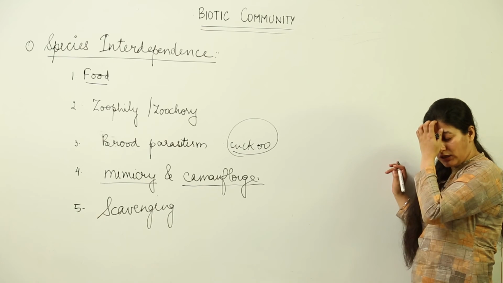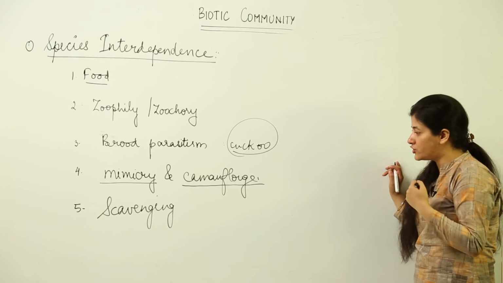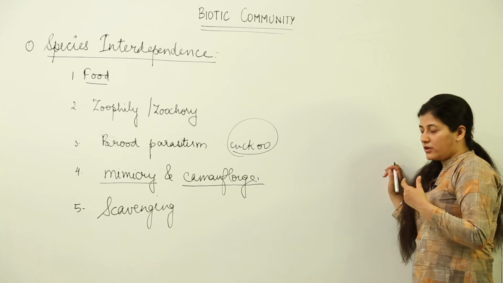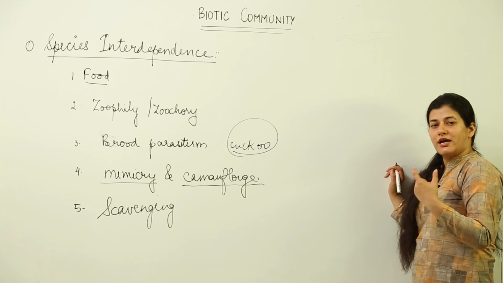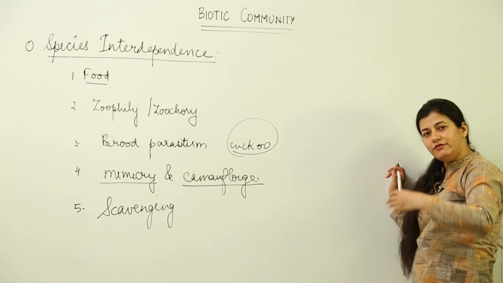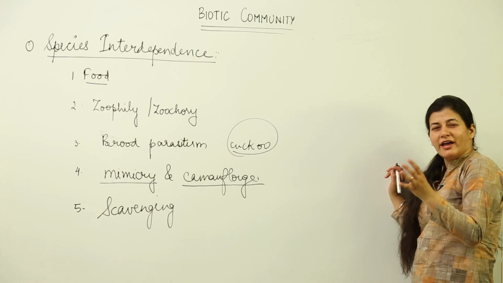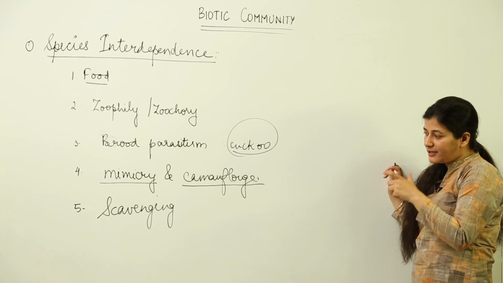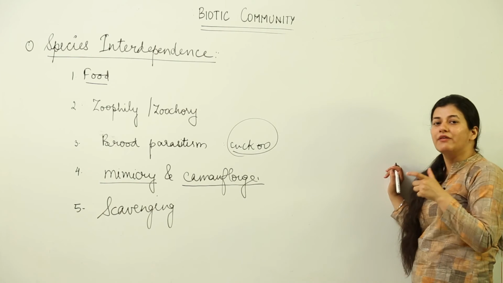If you are fond of watching animal documentaries, you must have seen that the lion or tiger attack a particular organism and then leave it. A group of hyenas is following, and they come and eat whatever is remaining. That particular interdependence is scavenging.